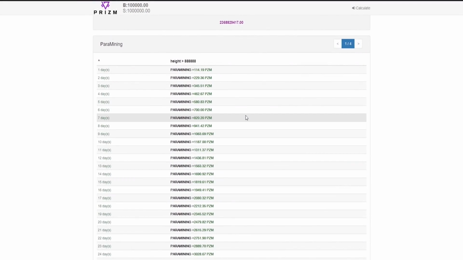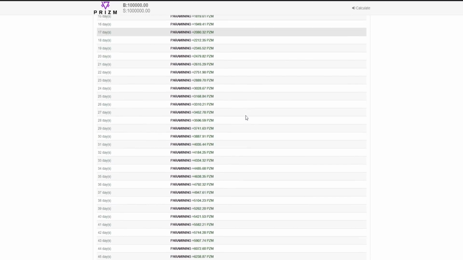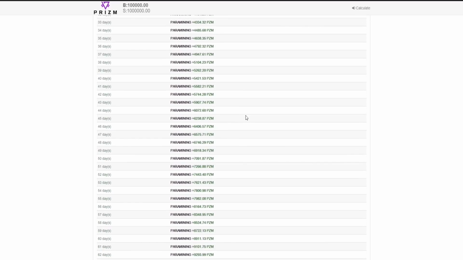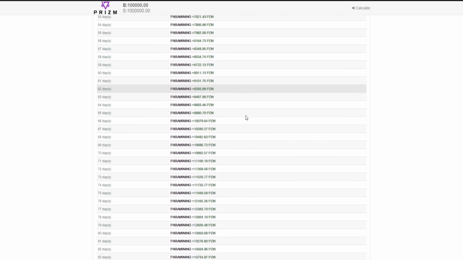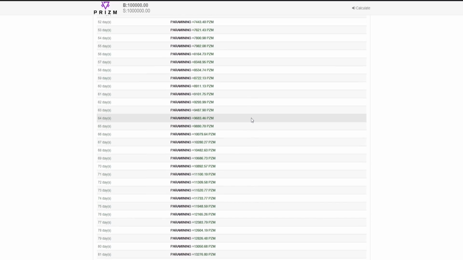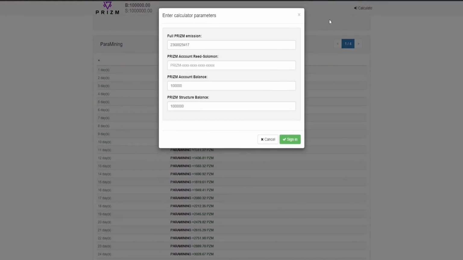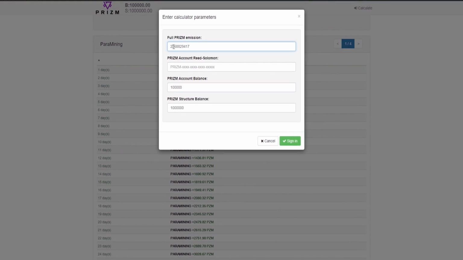Please note that the calculator counts on the current issue of coins. For more accurate calculations, you need to adjust this parameter.